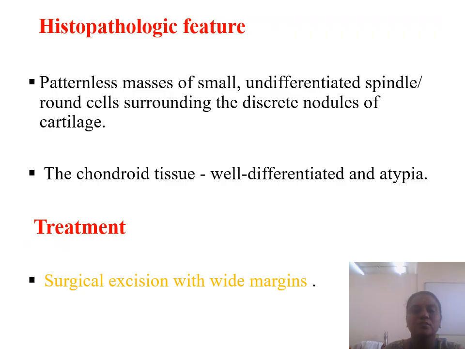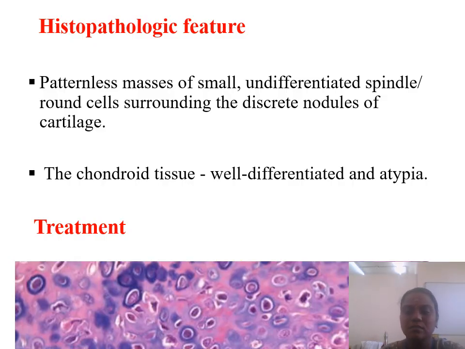Histopathologically, we can see a patternless mass of small undifferentiated spindle to round cells surrounding discrete nodules of cartilage. The chondroid tissue usually shows well differentiated cells along with atypia. Treatment for this mesenchymal chondrosarcoma is surgical excision with wide margins.